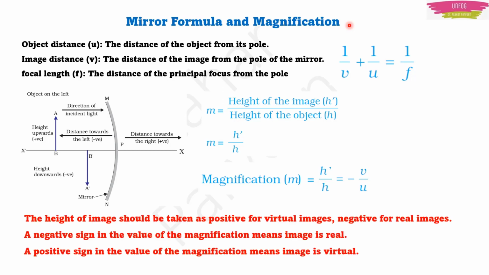Why I am using minus here, there is a reason. Negative sign I will use if the image is real. Positive sign I will use if the image is virtual. Magnification of the image will be negative if the image is real. This happens in concave, except in one situation. And a positive sign for the magnification means the image is virtual. This happens in convex mirror, and in the one last situation in the concave mirror. Now the height of the image should be taken as positive for virtual images and negative for real images. That you have to remember.